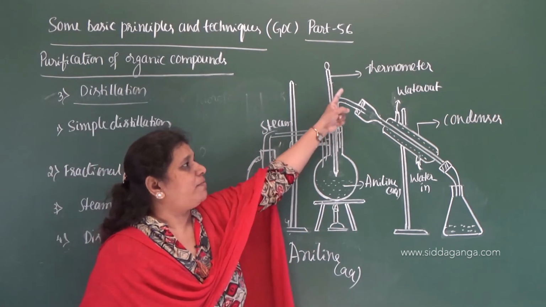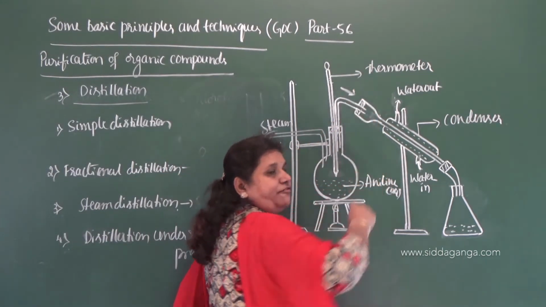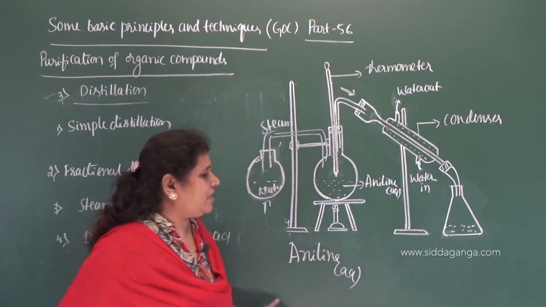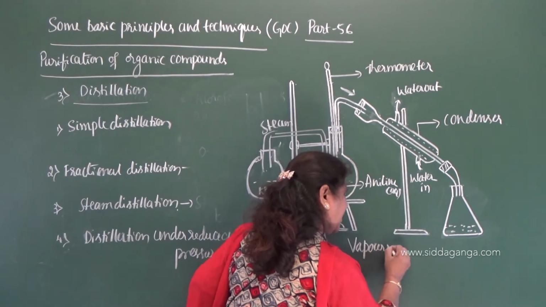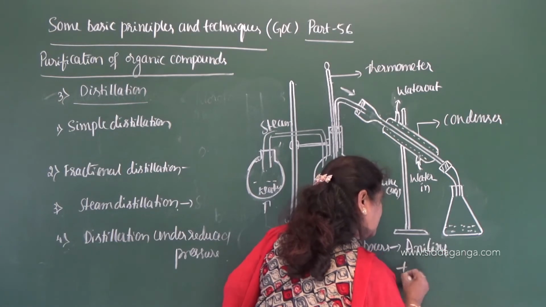Then the vapors are passed through the condenser. So vapors are coming out of the round bottom flask, and what do these vapors contain? The vapors contain aniline and steam.